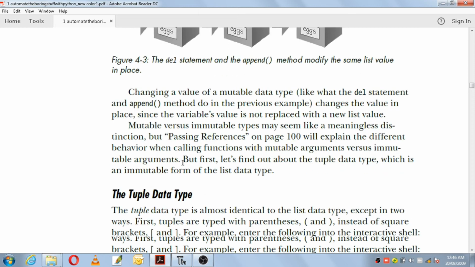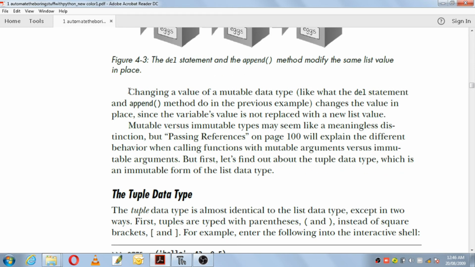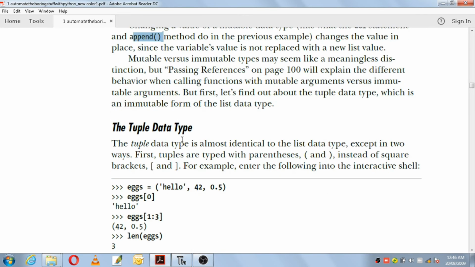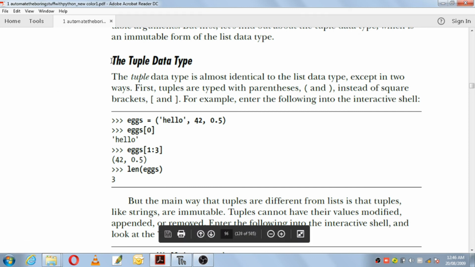Then what they're saying here is changing a value of a mutable data type, like what the del statement and the append method do in the previous example, changes the value in place, since the variable value is not replaced with the new list value. So using the del statement and the append method, we were able to change the values of the original list.